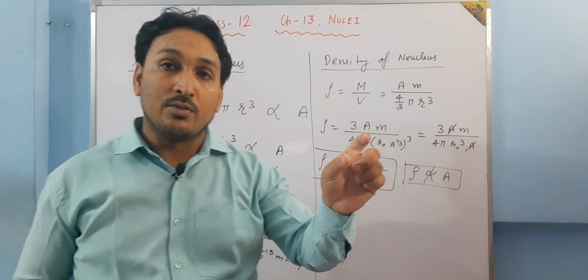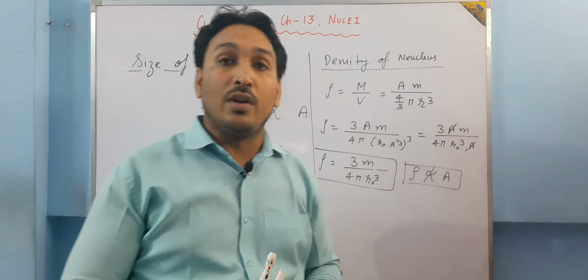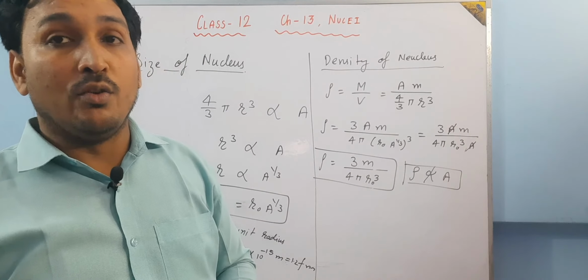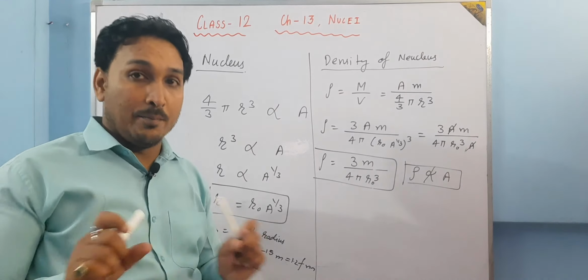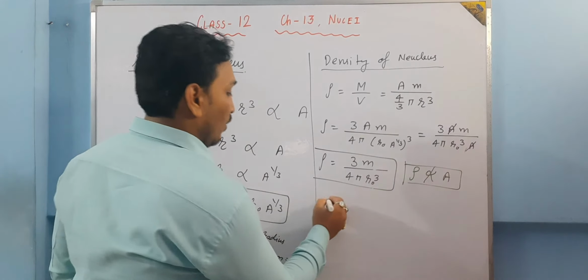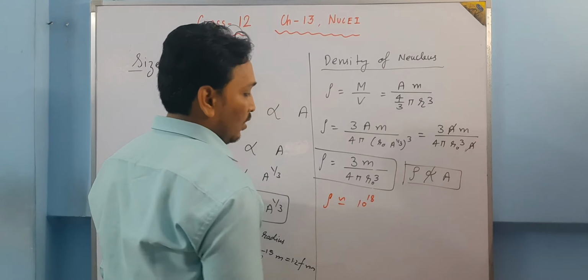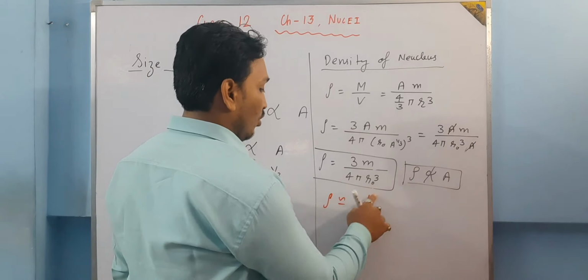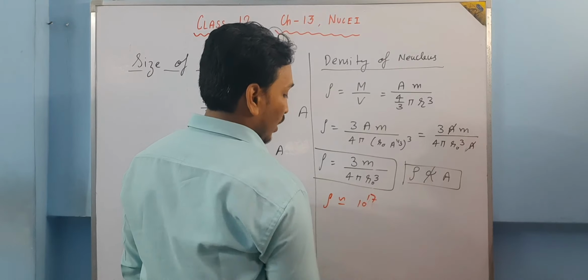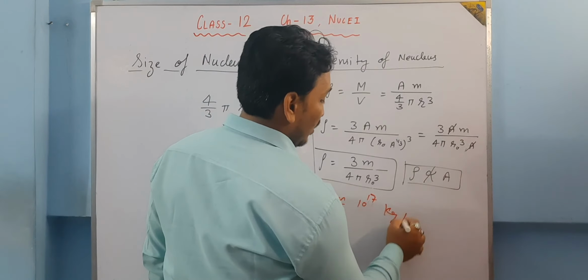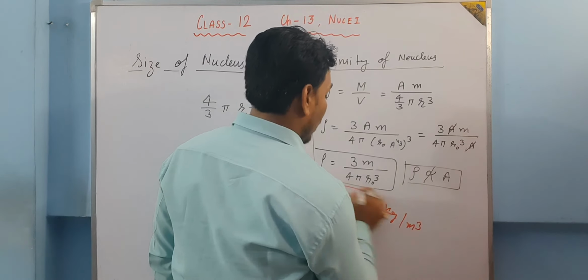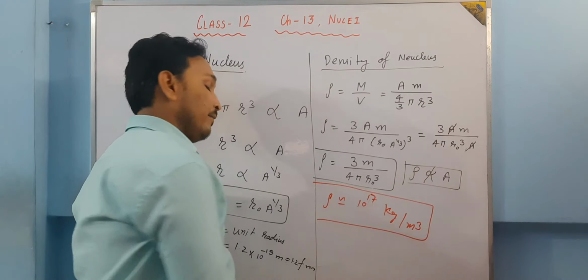So we are going to have approximately 10 to the power 18. So the density of the nucleus is of the order of 10 to the power 18. With the 3 and 4 pi, let us make it 10 to the power 17 kg per meter cube, which is not ordinary.